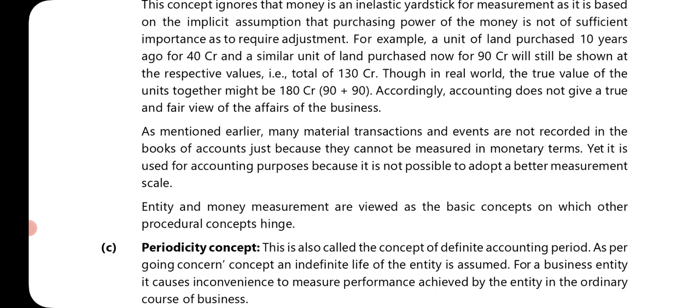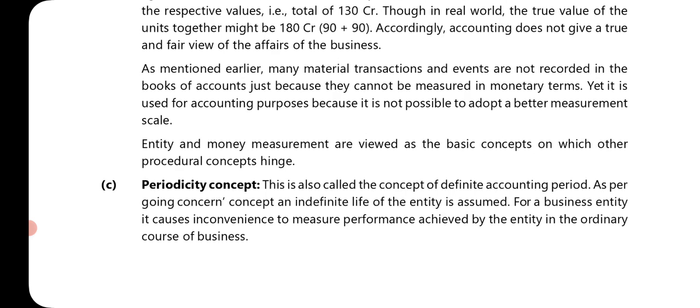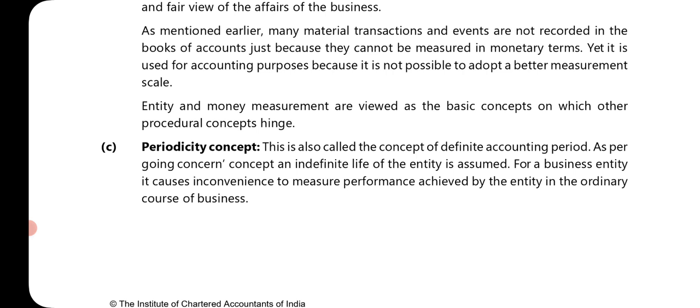Okay, next, as mentioned earlier, many material transactions and events are not recorded in the books of account just because they cannot be measured in monetary terms. Yet it is used for accounting purposes because it is not possible to adopt a better measurement scale. Entity and money measurement are viewed as the basic concepts on which other procedural concepts hinge. Number C, periodicity concept.